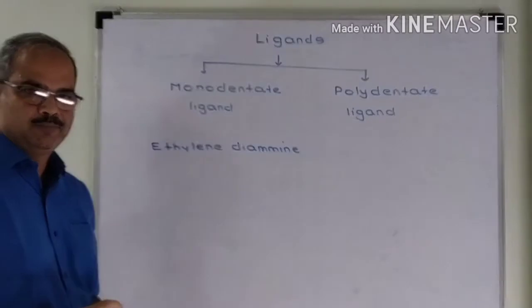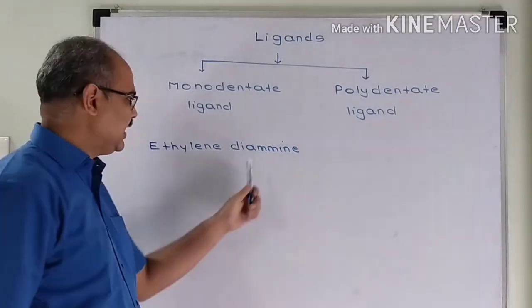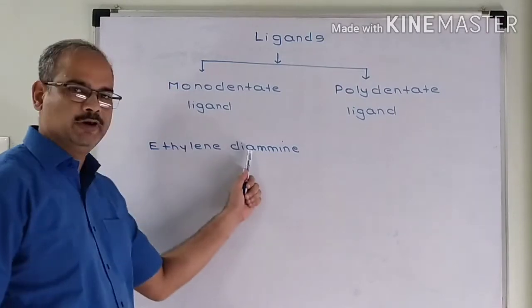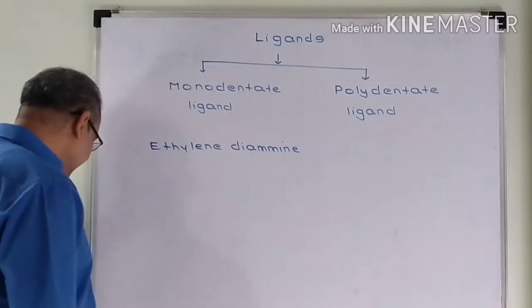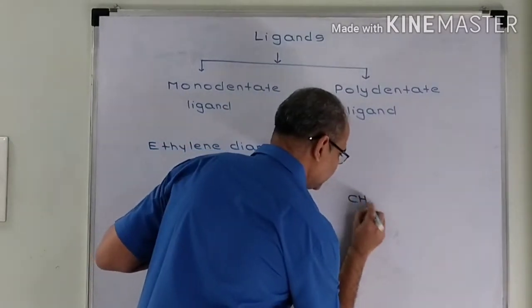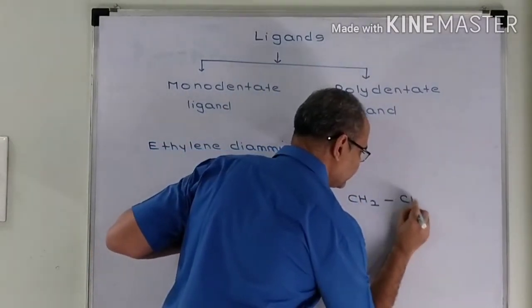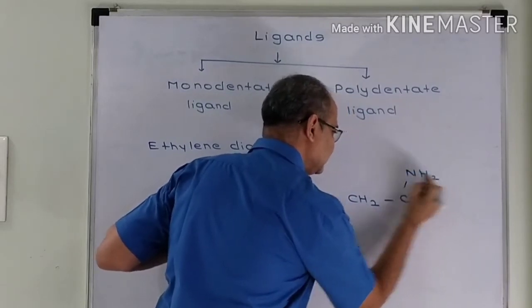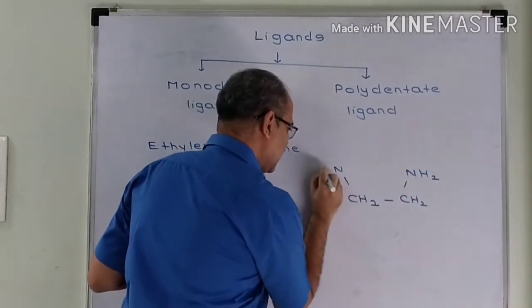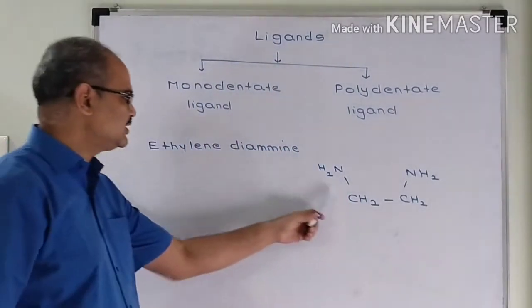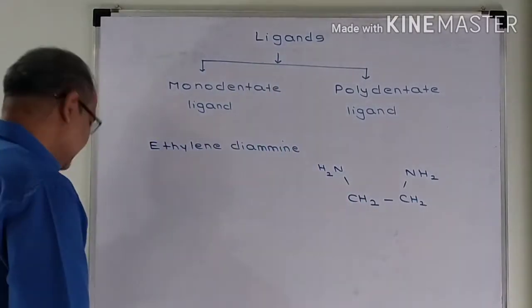When you write amine in the name of the ligand, it is double M. So, see the spelling of diamine. Now, ethylene diamine, how do you represent it? CH2, CH2. This carbon is attached to one NH2 and this carbon is attached to second NH2. So, this is the structure of ethylene diamine.